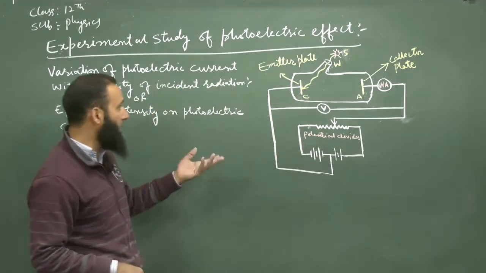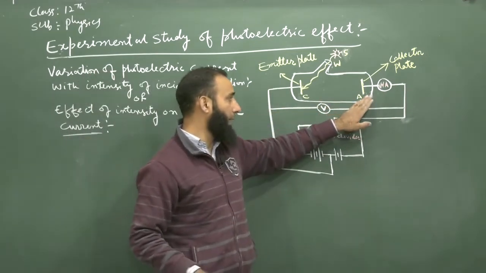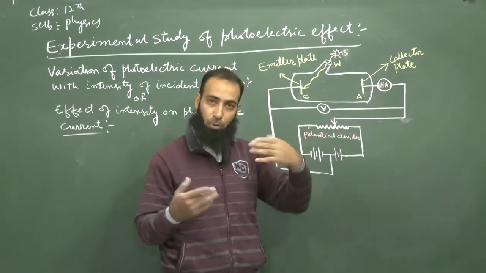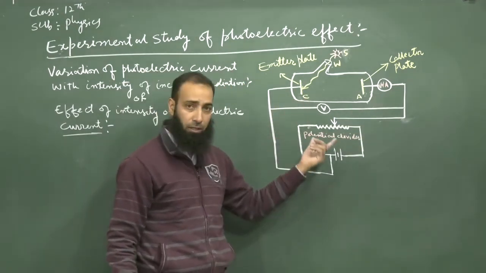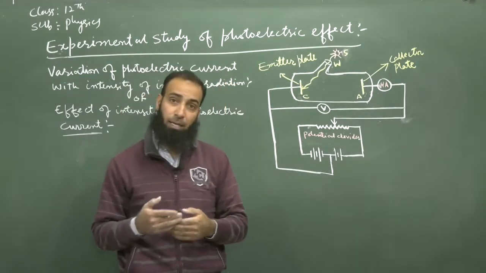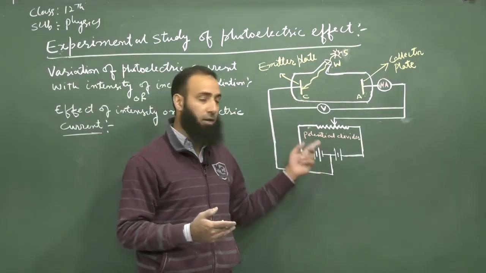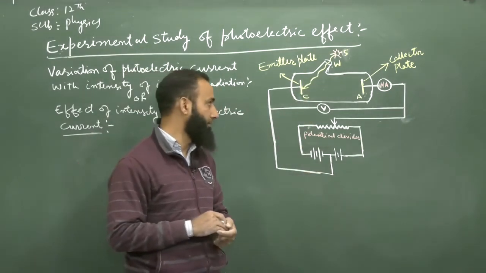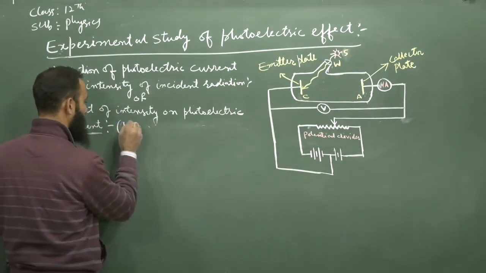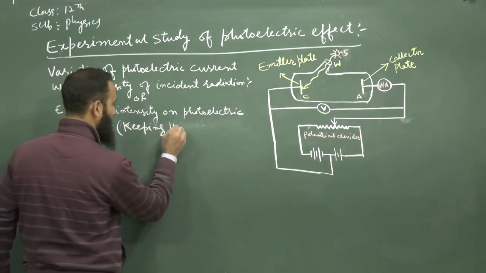And we will fix the frequency of the incident radiation. That means we will not change the frequency of the incident radiation. We will only change the intensity. First of all, we keep the frequency and the potential of plate A fixed.